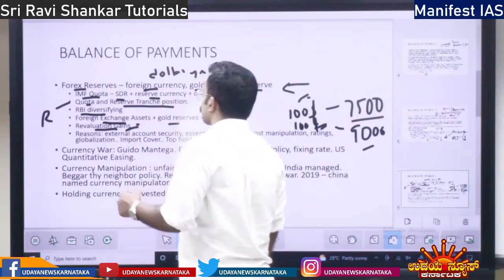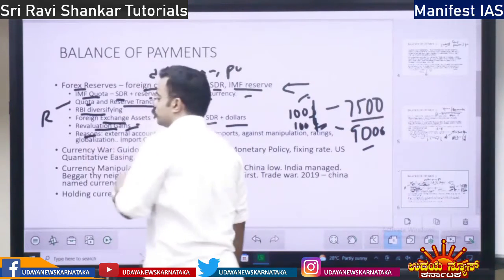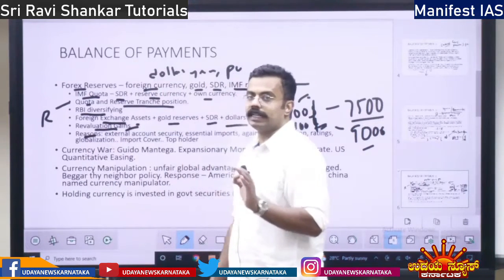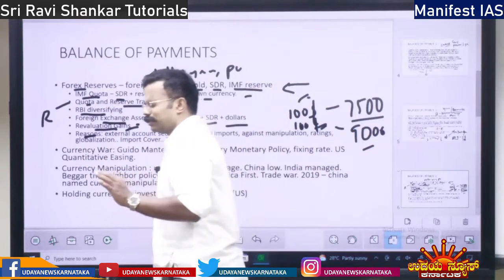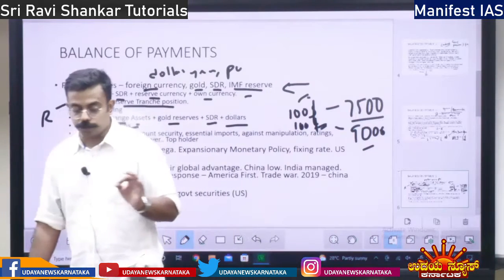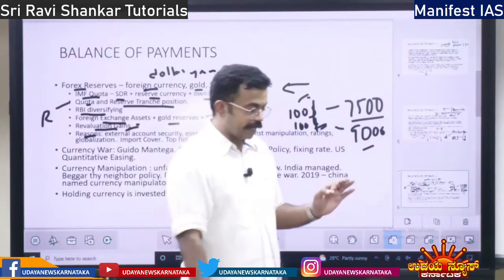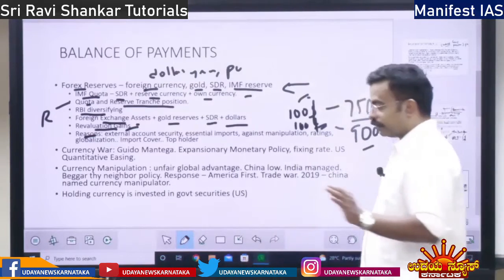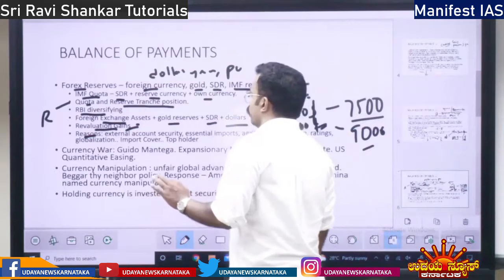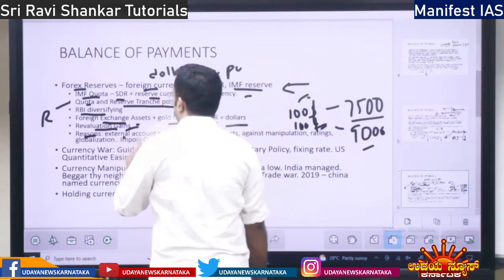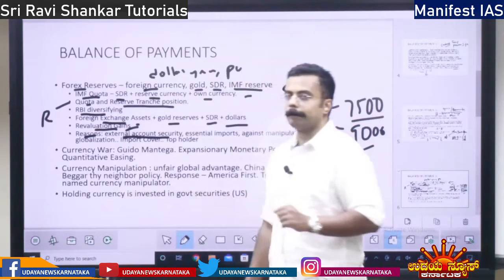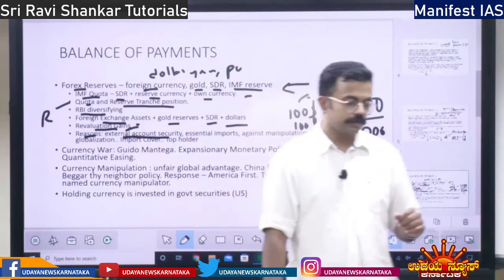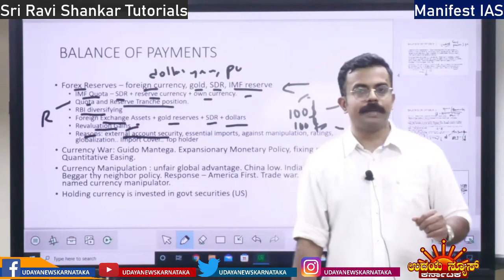Next, why does India have to maintain Forex Reserve, foreign exchange reserve? One is external account security. What is external account? You have current account and capital account.